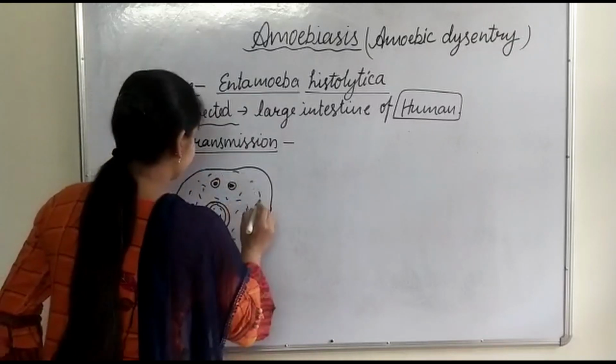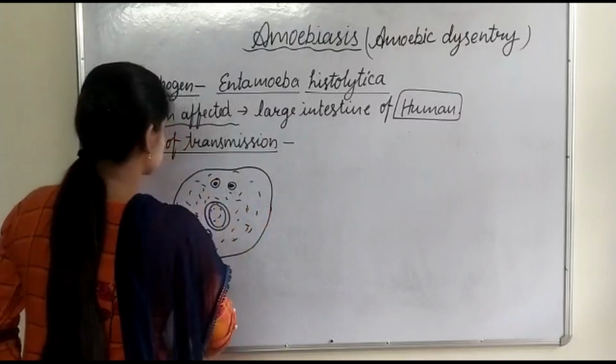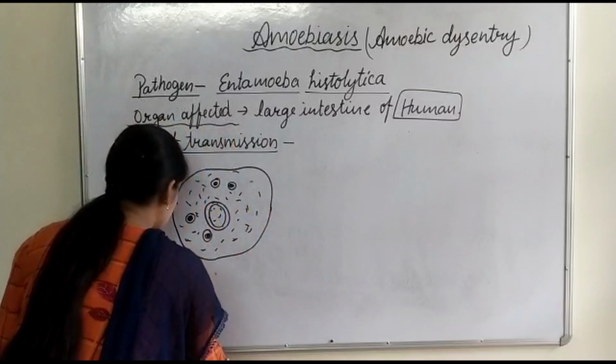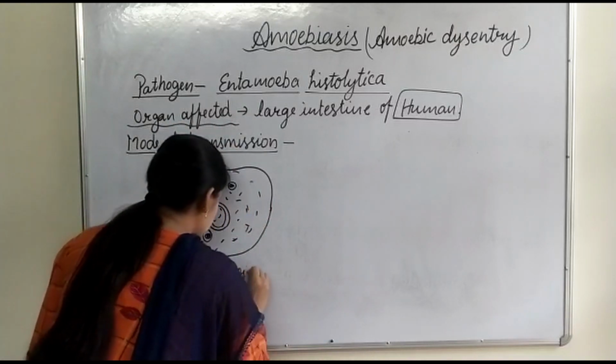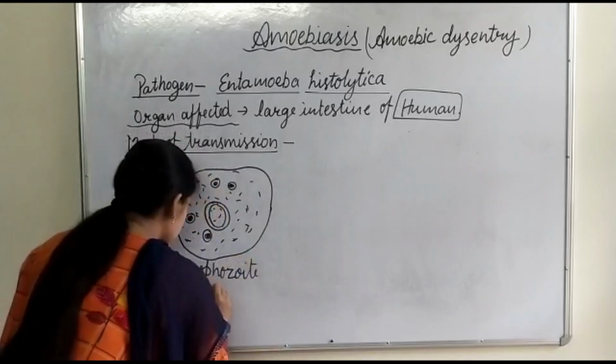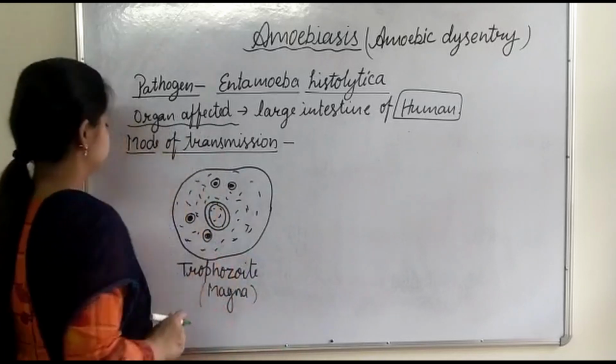That is the feeding stage of this parasite. This stage is called trophozoite, or it is also called magna form.